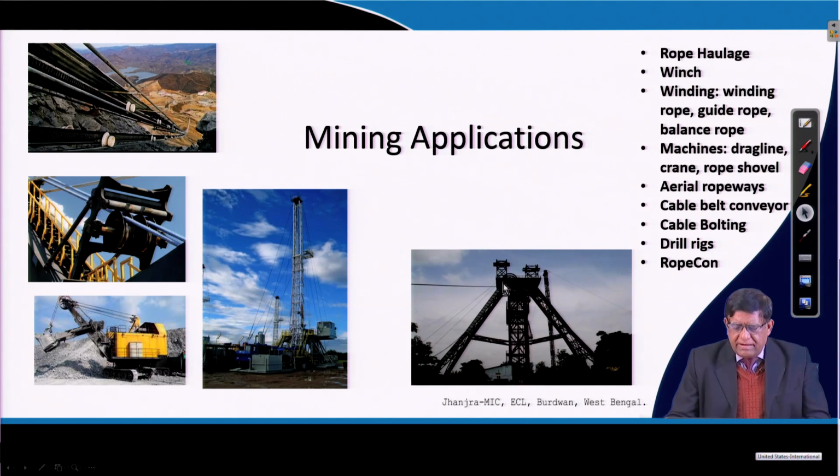You can see here these wire ropes hanging, and from this head gear they will be going down the shaft. That cage will be lifted and lowered with the help of this wire rope. Then there could be a winch, you might have seen many winches in small applications. In the winding system there are winding ropes, and in the shaft there are different types of rope called guide rope or balance rope. While discussing winding systems, you will get to know about these ropes.